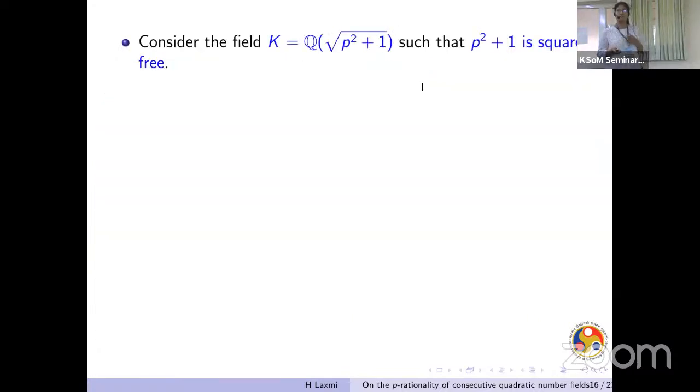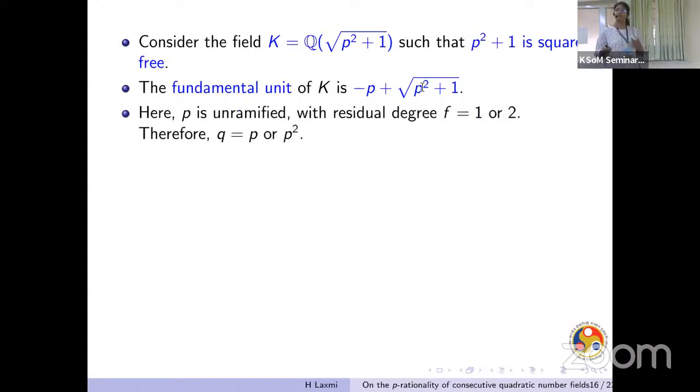So for our field, Q(√(p²+1)), p doesn't divide the discriminant, so it is unramified, and for now we'll assume that p²+1 is squarefree. And the fundamental unit of this field looks like this.